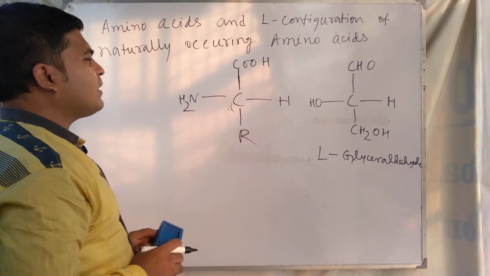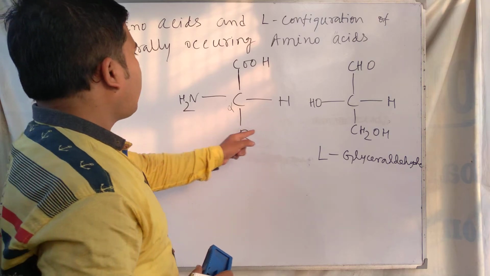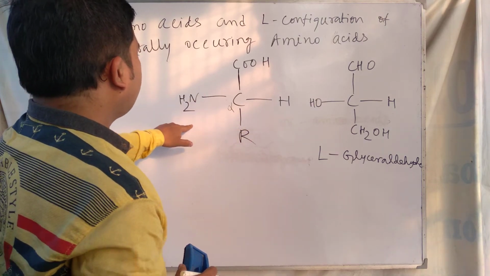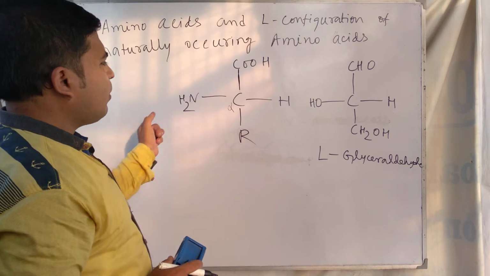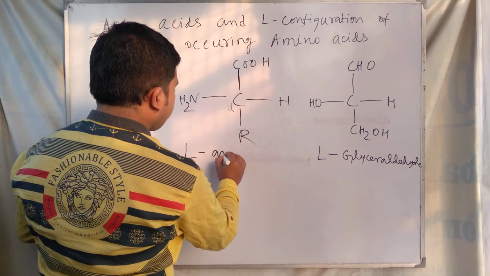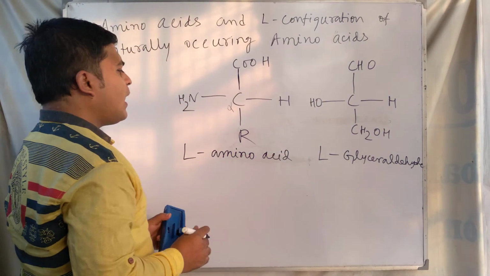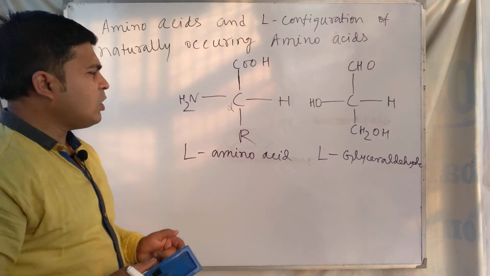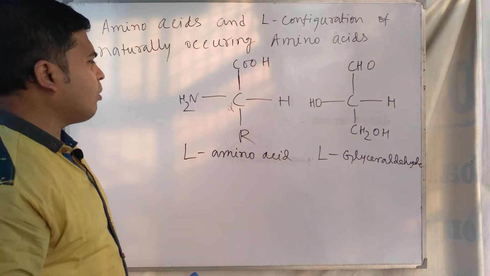So in L-glyceraldehyde, the OH group is present in the left hand side, and in the amino acid this NH2 group is in the left hand side, and for this reason this one is L-amino acid. Naturally occurring, all the amino acids are in L configuration.